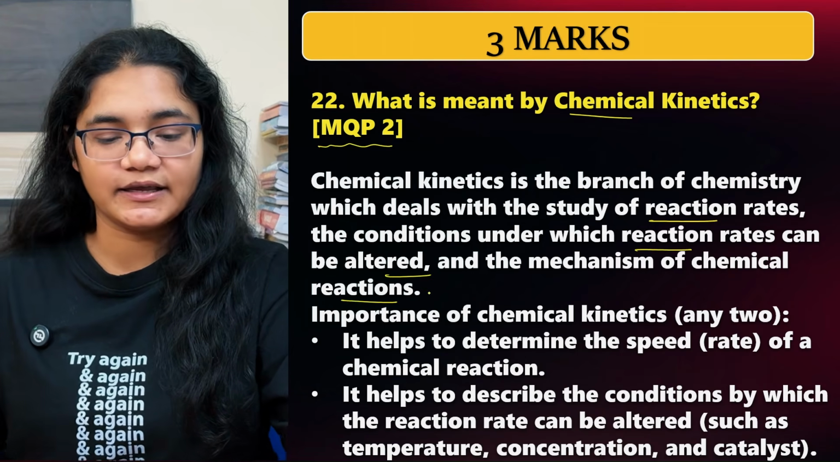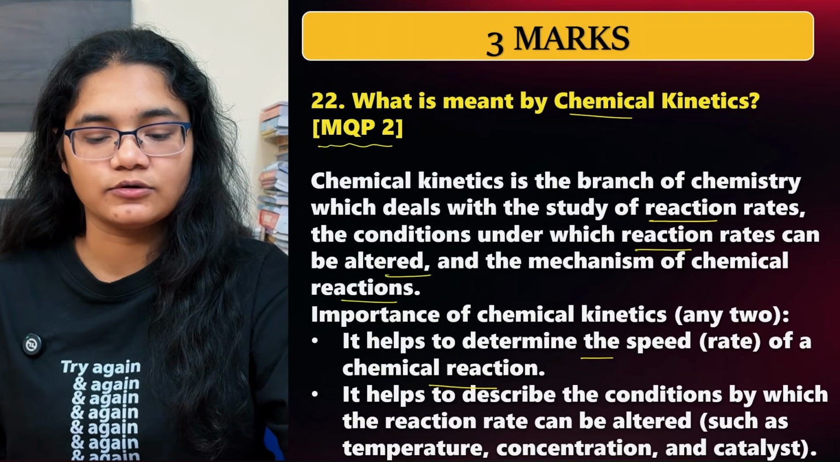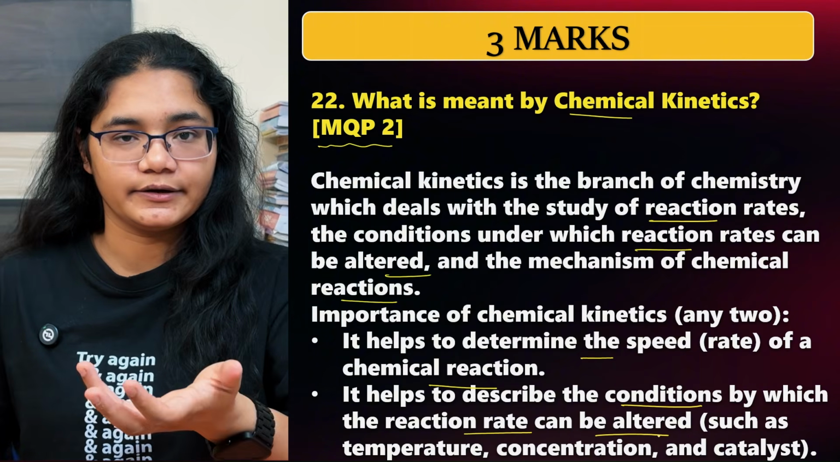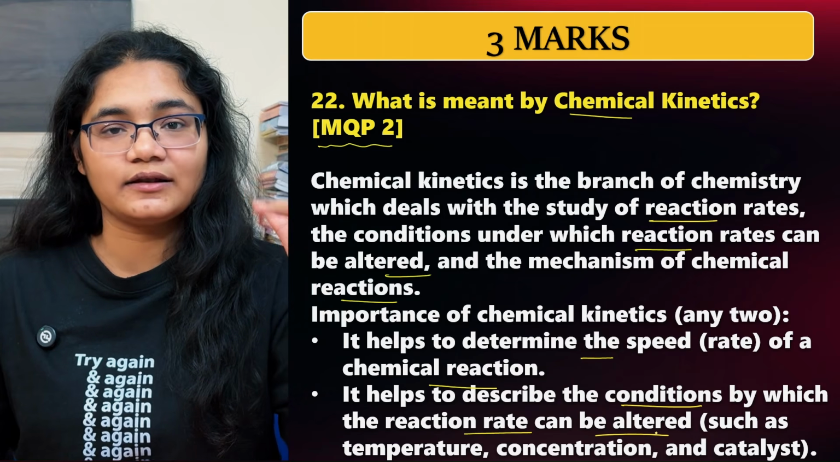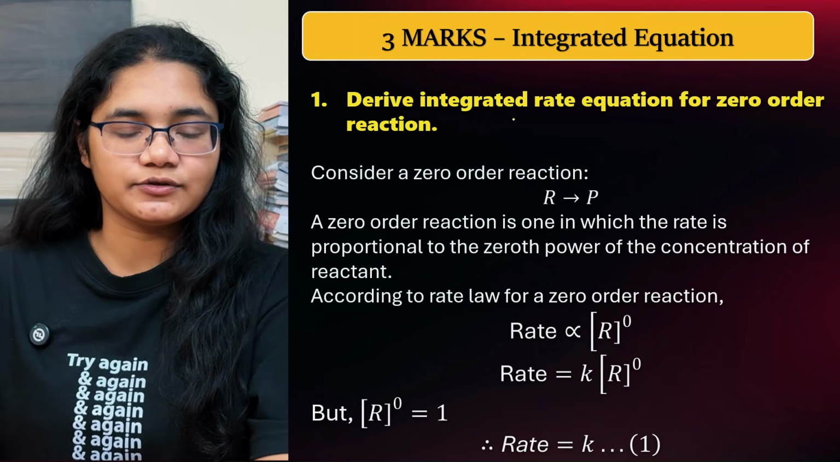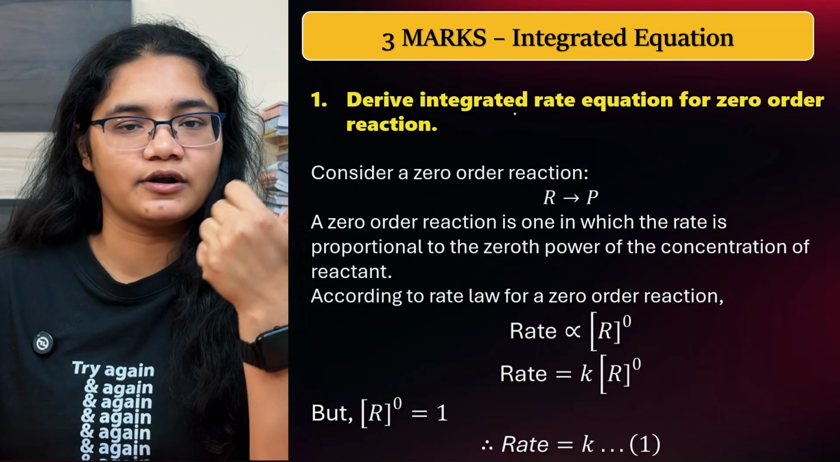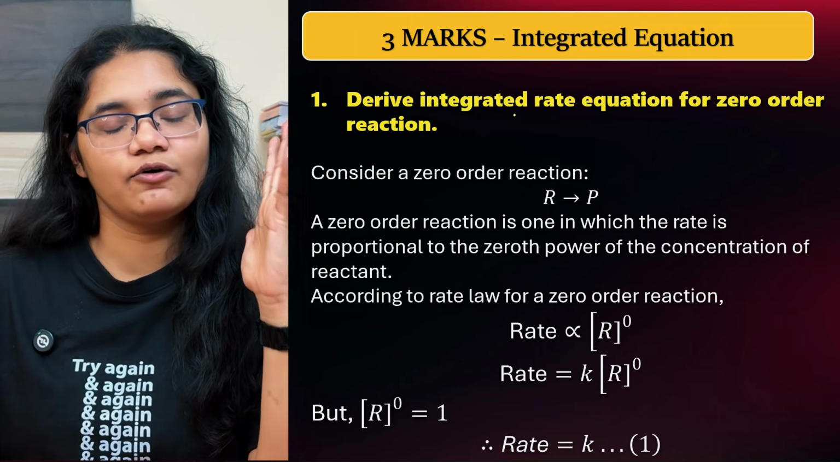And what are its applications? It is used to determine the speed of a chemical reaction, and it also helps to describe the conditions by which the reaction rate can be altered. Okay, two things: to determine the speed and what changes we can make so that the reaction speed can be changed. Next will be the derivations. So there are 5 important derivations in this. First is the 0th order, first order gas-phase reaction, half-life of 0th order and half-life of first order.